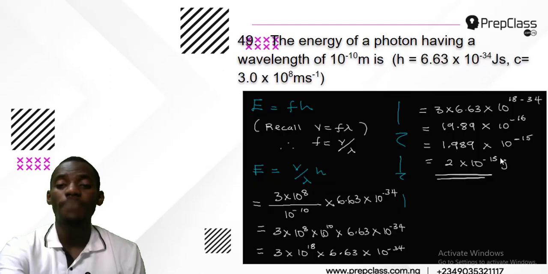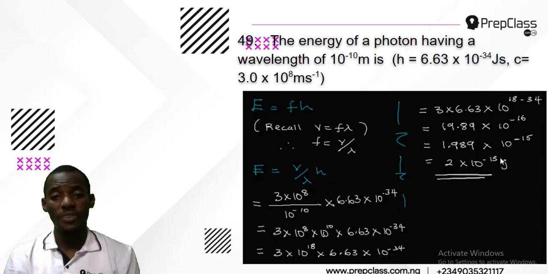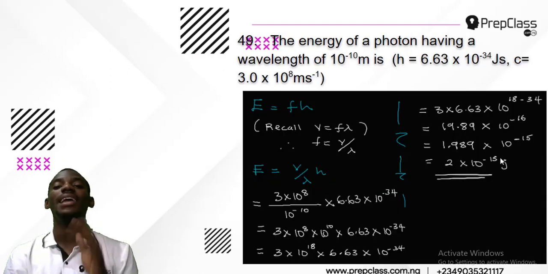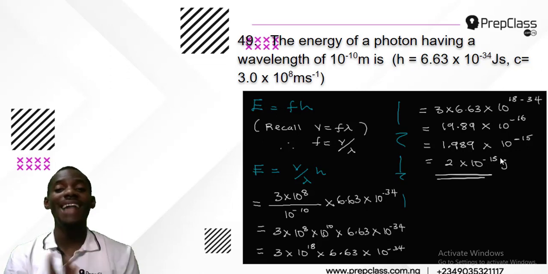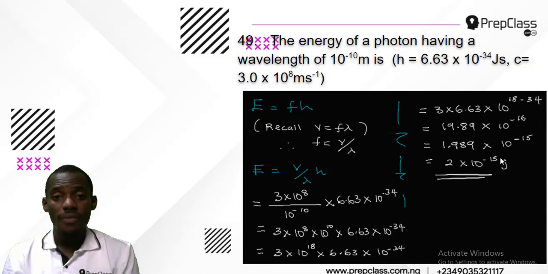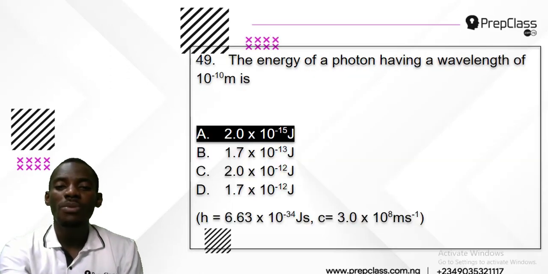Please notice the formula. It is under atomic physics. E equals fh, and f can be v over lambda. Okay, so that can be modified in any way. But don't forget that the Planck constant will be given to you, and that is the answer for number 49. Let's check out number 50 now.